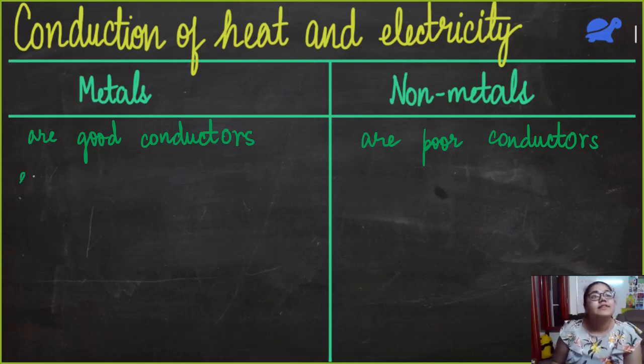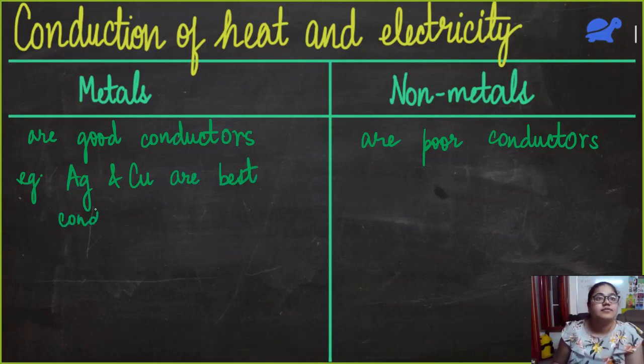Let me give you some examples. Of course, mostly all the metals are good conductors, but silver and copper are the best conductors, of both heat and electricity.